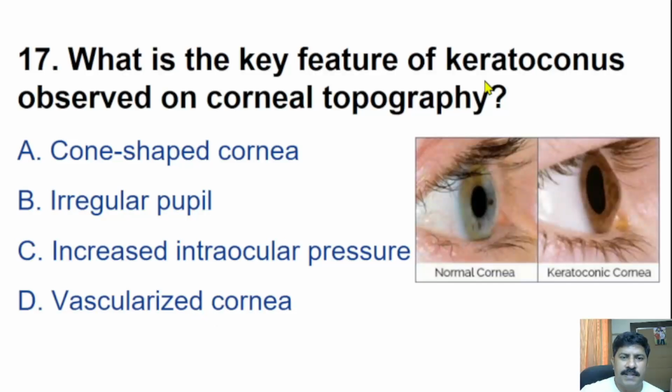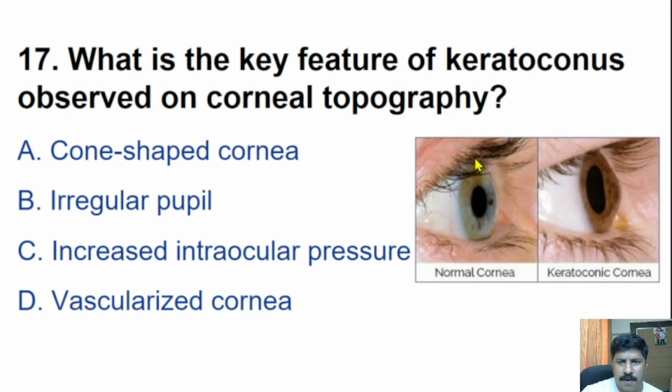What are the key features of keratoconus observed on corneal topography? Topography means a study of the structure. So the options are cone-shaped cornea, irregular pupil, increased intraocular pressure, vascularized cornea. So here is an example of a normal cornea.